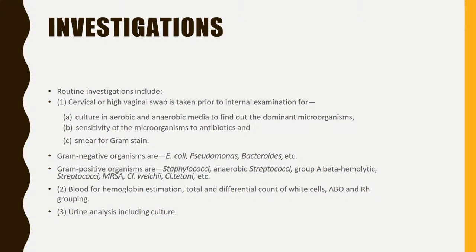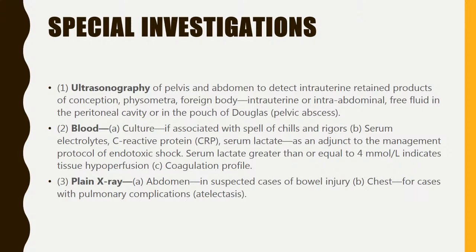Blood investigations for hemoglobin, total and differential count of white blood cells, ABO and Rh grouping. Urine analysis including culture must be done. Special investigation will be ultrasonography to detect any intrauterine retained products of conception, physometra, foreign body, intrauterine or intra-abdominal, free fluid in peritoneal cavity or in the POD.